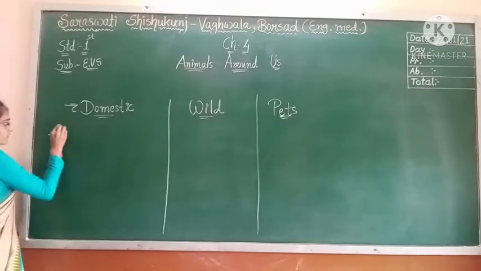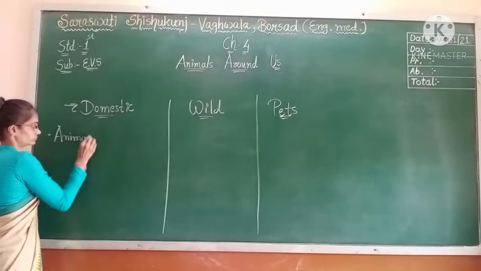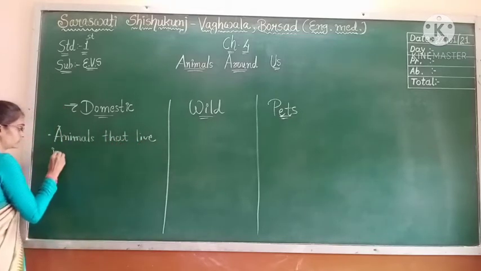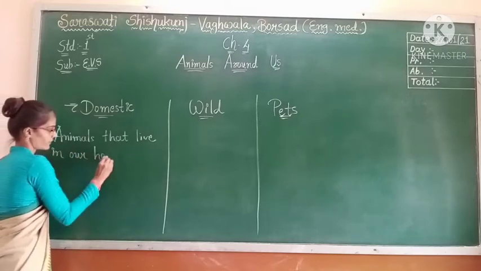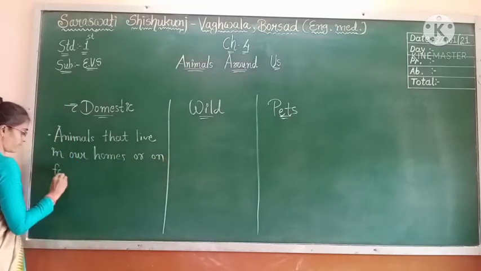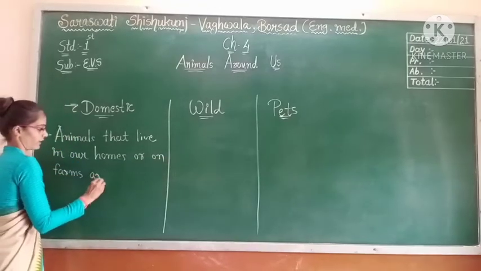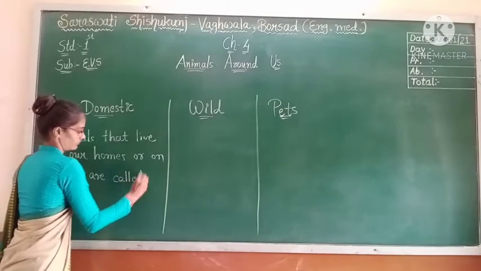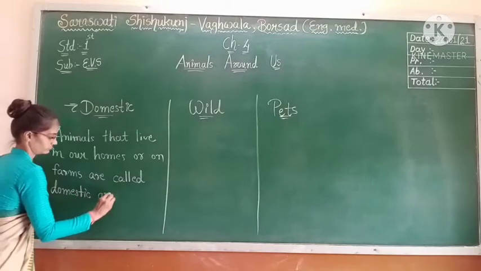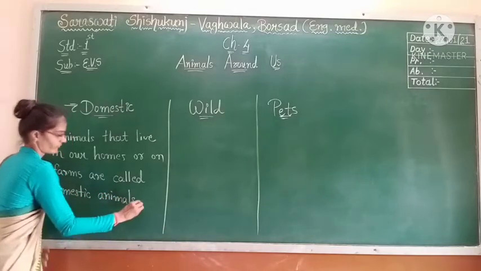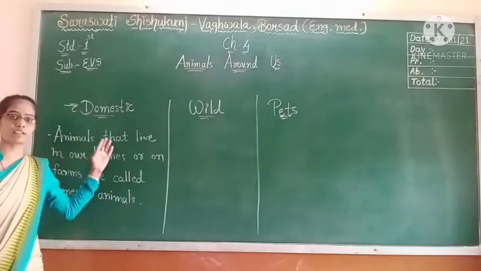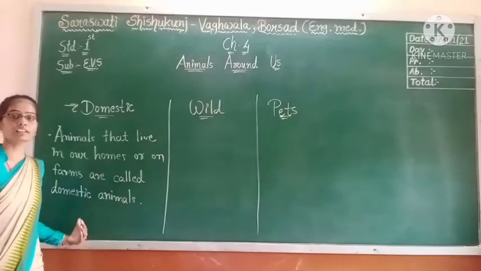Animals that live in our homes or on farms are called domestic animals.